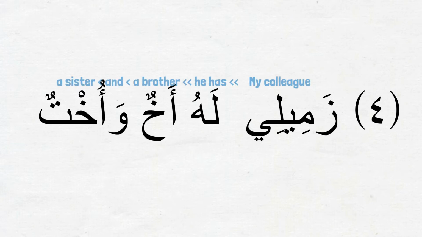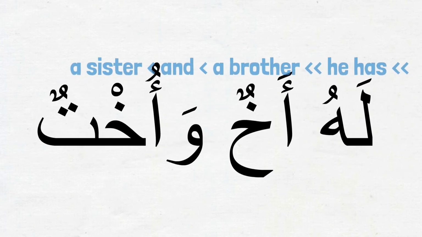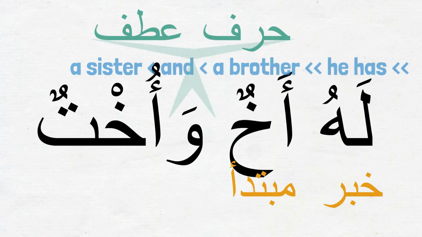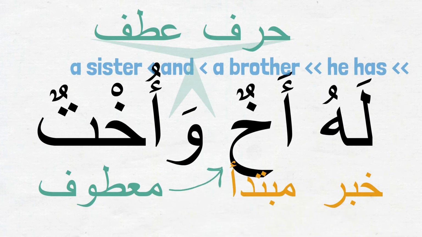Let's look at the inner ismiya sentence first. له أخ وأخت. He has a brother and a sister. What would be the mubtada here? The ism marfu' أخ, right? And its khabar is the jar majroor lahu, which is the shibhu jumla. And wa here is the harfu atf, and ukhtun is ma'tuf to akhun. In other words, أخت is grammatically connected to أخ via the حرف عطف و. That is why أخت is مرفوع just like أخ.